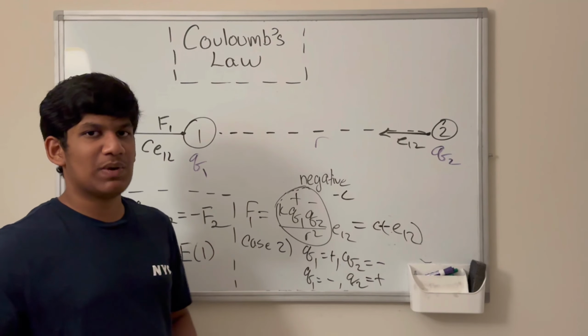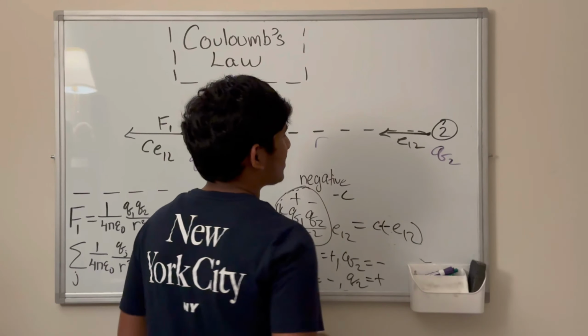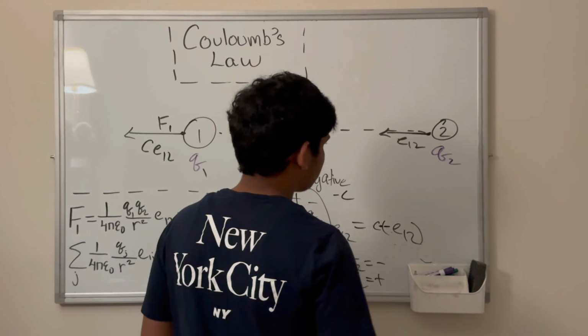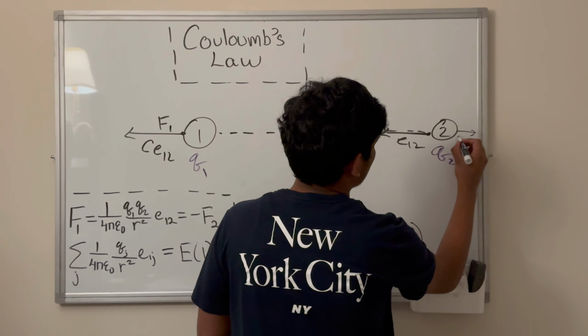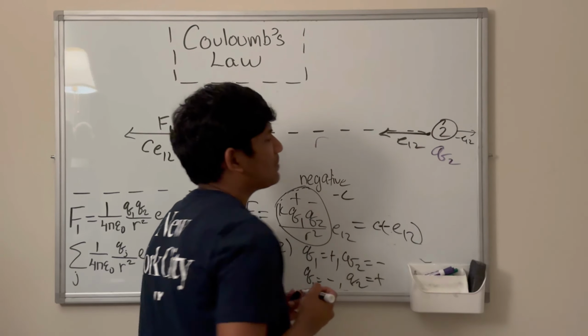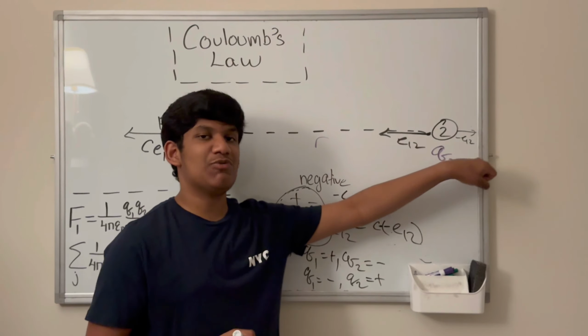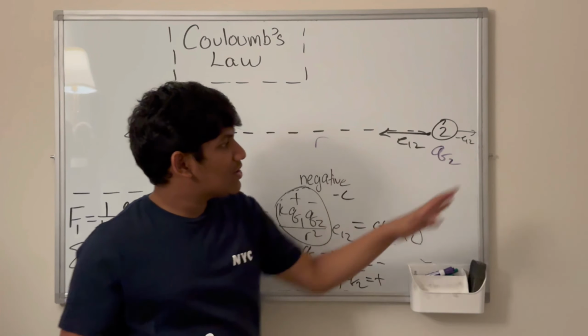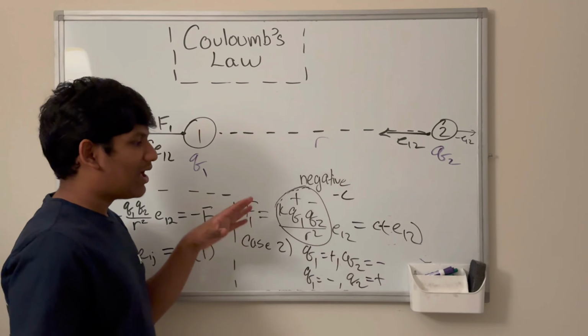Well, what's negative E12? Negative E12 points in the opposite direction from E12. Obviously it looks bigger, but because of the limitations of the whiteboard, we have a negative E12 over here.